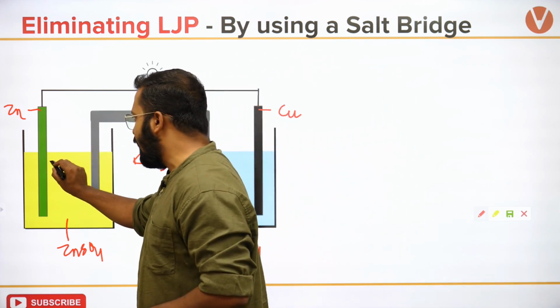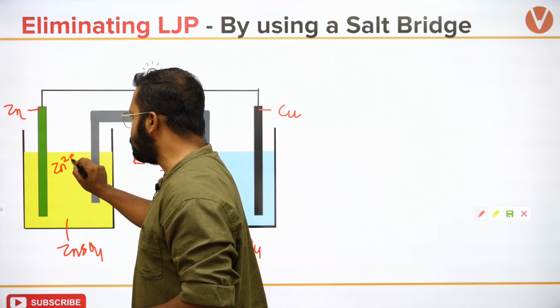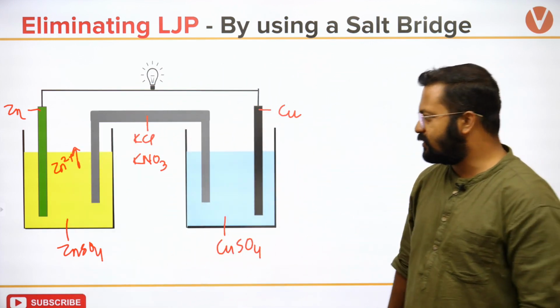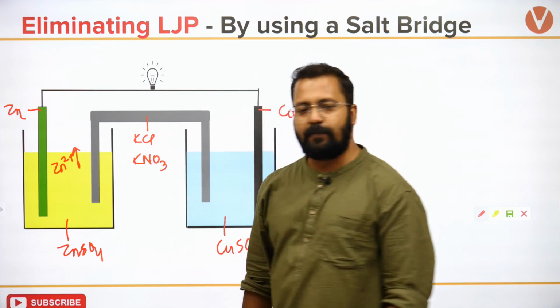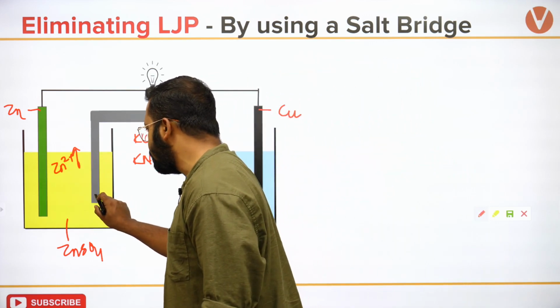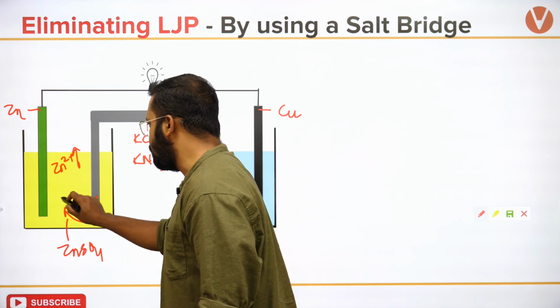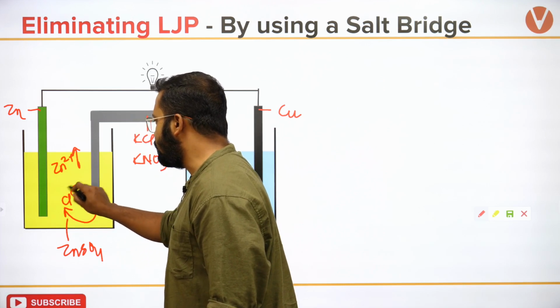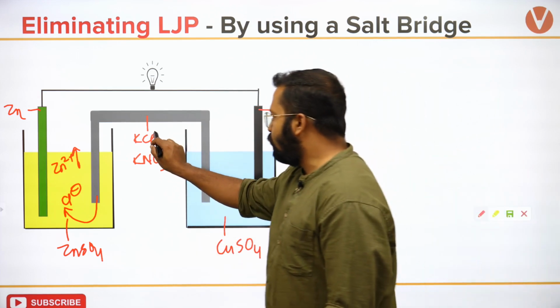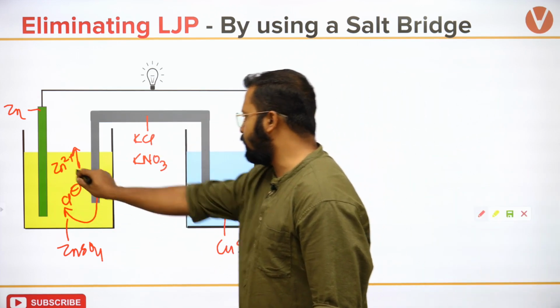Now, what is the ion which is increasing in this solution? Zinc 2 plus is increasing. Okay, NaNO3 भी ले सकते हैं. Zinc 2 plus is increasing. Zinc 2 plus को neutralize करने के लिए हमें क्या चाहिए? कुछ anions चाहिए. Then anions will come from here. These anions will be either chloride or nitrate. Cool. So chloride or nitrate ions will come in this direction.